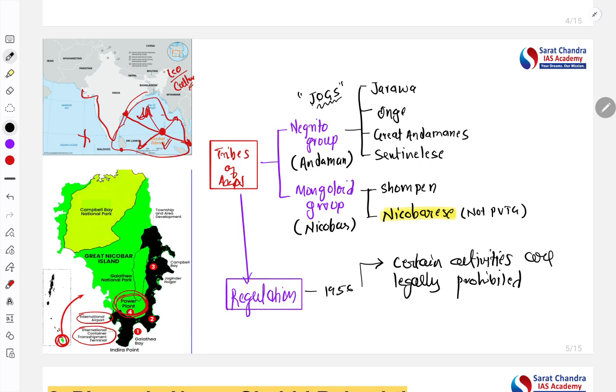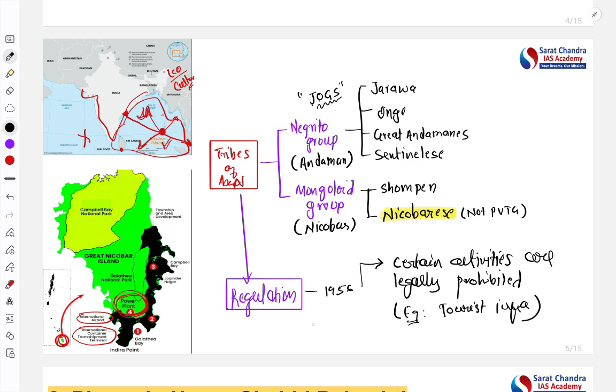such as, for example, tourist infrastructure. You can't go there and click photographs. You can't take alcohol or any other kind of substances which can destroy their culture and their habitats. A few months back, you must have heard of one foreigner who entered those areas and took some pictures. He took some cold drinks and those things. That created a controversy, right? So there are some prohibitions so that their culture and tradition can be preserved.